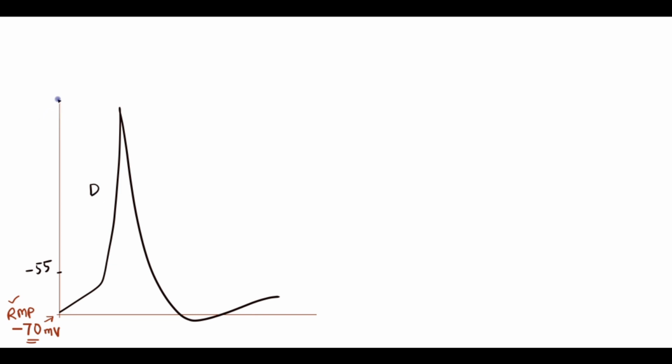Suddenly the potential completely reverses in the cell and shoots to approximately plus 35 millivolts. So from negative 70, the potential in the cell gradually decreases, followed by a positive potential. The negative potential becomes positive upon stimulation.